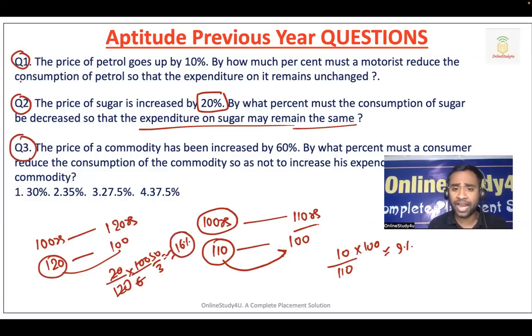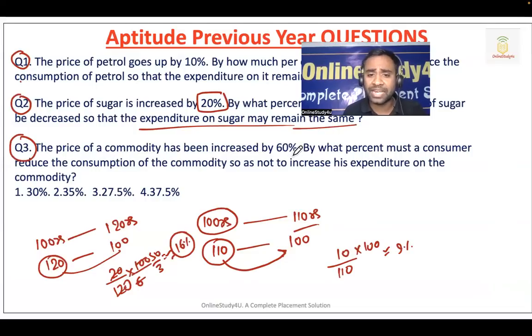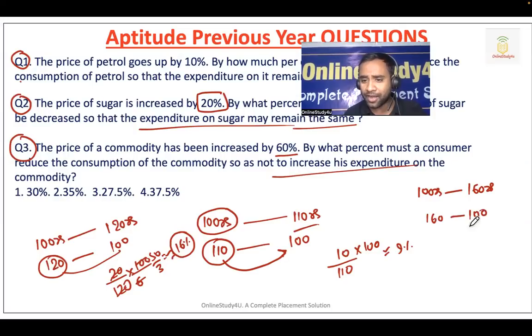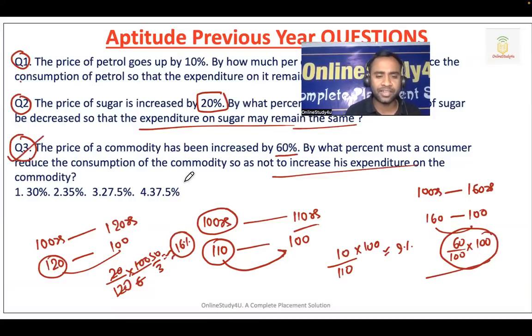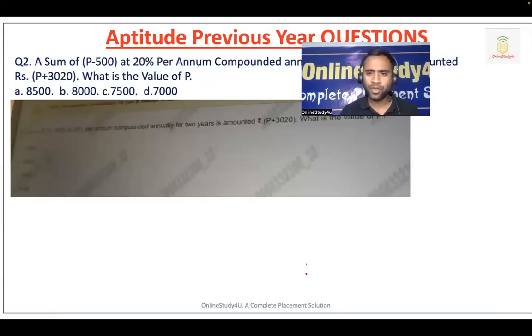Question number 3, right? The price of a commodity has been increased by 60%. That means earlier you were spending 100 rupees, now 160 rupees. They wanted expenditure to remain same. So from 160 you have to come to the 100 rupees. So now you can tell me the answer in the comment section, right? Because percentage means you have to multiply by 100. Tell me the answer for question number 3 in the comment section. And you always have to think in this way only. Do not complicate the aptitude problems.